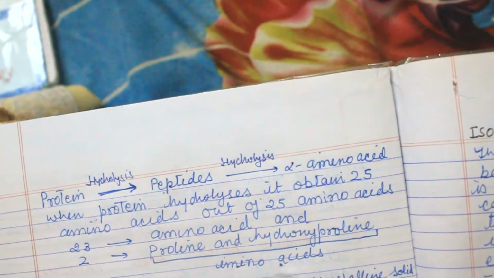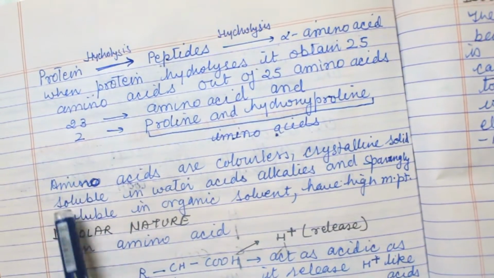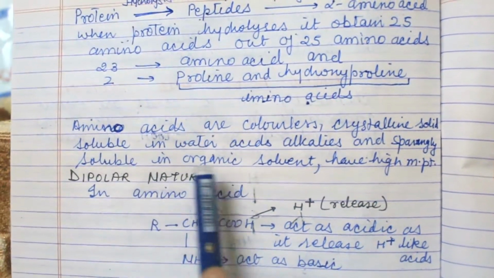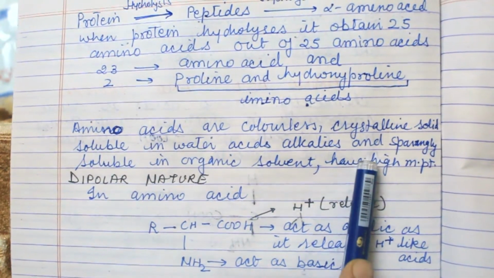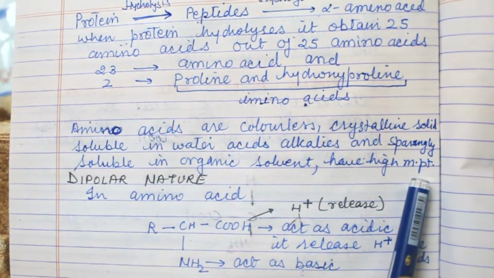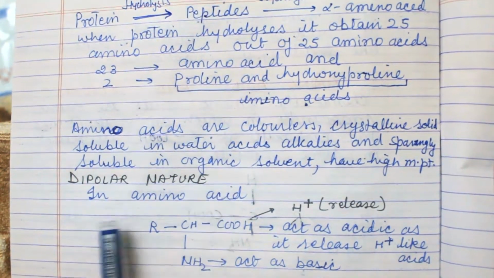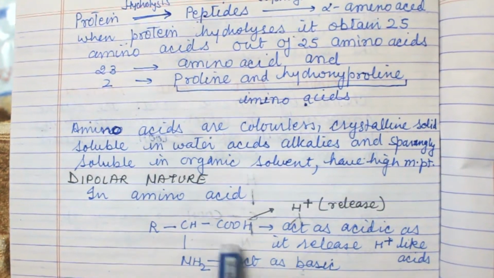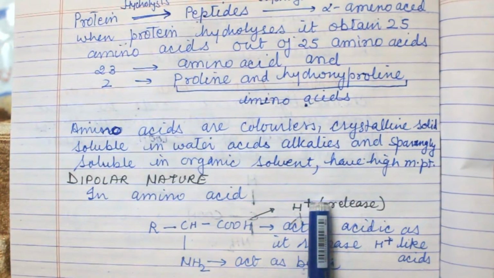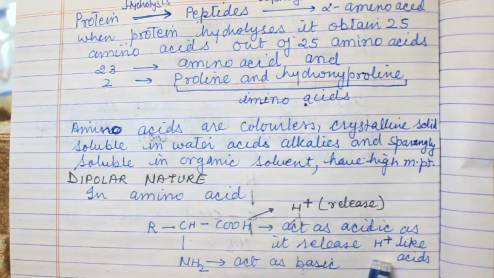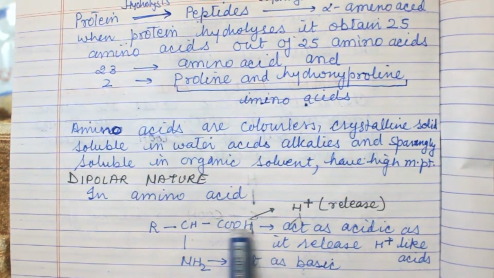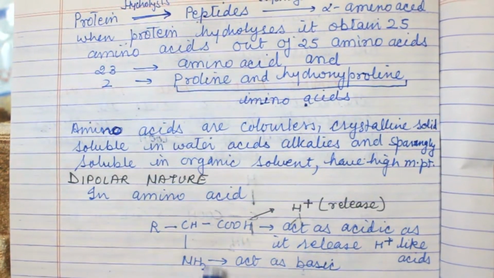Both are amino acids. Now amino acids are colorless crystalline solids, soluble in water, acids, alkalis and not soluble in organic solvent. They have a high melting point. Now dipole nature: amino acid has 2 poles. If this releases one H atom, then it acts like an acid, because acid always releases H atom. So it acts as an acid and this acts as a base.